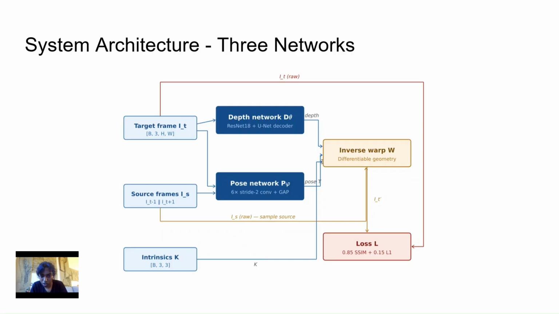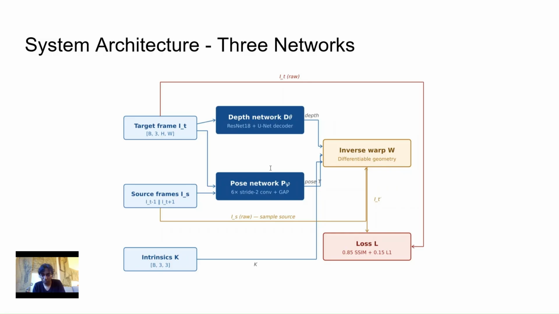The third component, which is in yellow as a block, is the inverse warp. So this is not a neural network, unlike the depth and pose networks that we saw earlier. This is just geometry. Over here, within the inverse warp, we take the depth prediction, the pose prediction, and the camera intrinsics. So using these three, we synthesize what the target frame should look like if you start from the source frame and apply the rigid body transformation. So with that, we're trying to predict the camera motion, and we synthesize a frame from this called IT prime.